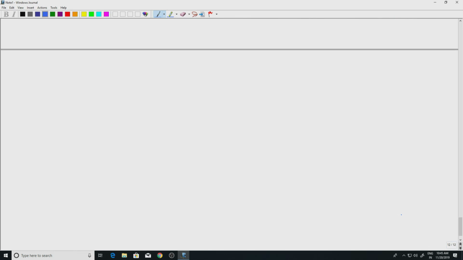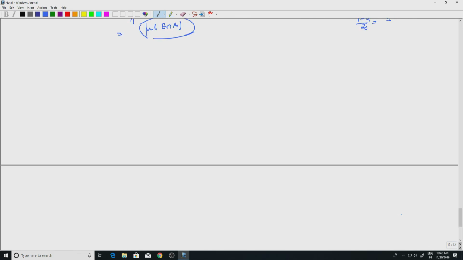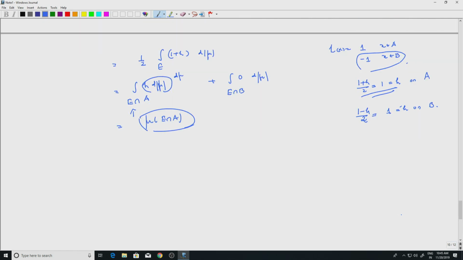So, we have an immediate corollary to this which gives a property of mu plus and mu minus. If mu equal to lambda 1 minus lambda 2, where lambda 1 and lambda 2 are positive finite measures, and mu is real, then I know how to write mu as mu plus minus mu minus, where mu plus and mu minus are positive finite measures.